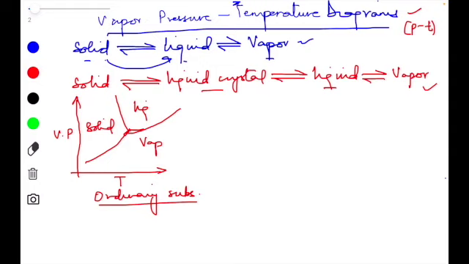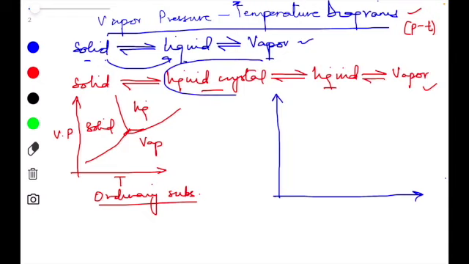But in case of the substance which actually shows the liquid crystal state of matter, we do not get a curve like this as we got in case of an ordinary liquid. Why? Because an extra state of matter or phase is existing over here, which is called liquid crystal. So in that case, we get a curve like this. We have one, and then it goes like this and this.